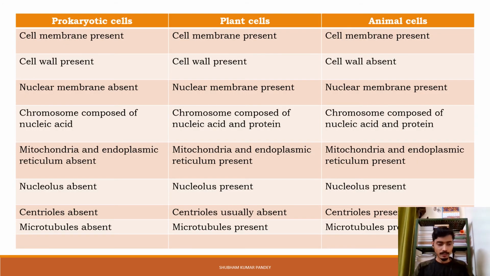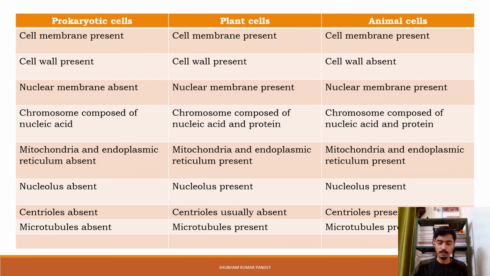Now let us focus our attention on the comparison between prokaryotic cells, plant cells and animal cells. Prokaryotic cells are a broad category of cell, and plant and animal cells come under eukaryotic cells. Cell membrane is present in prokaryotic cells, in plant cells, and in animal cells.